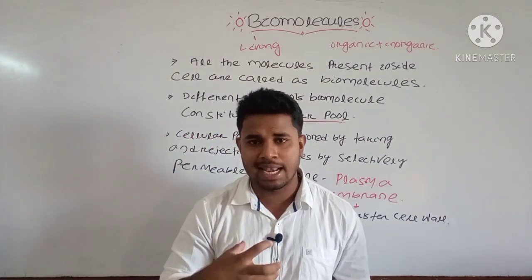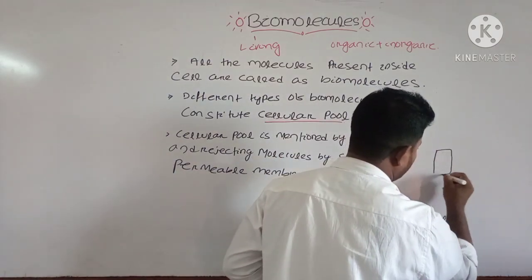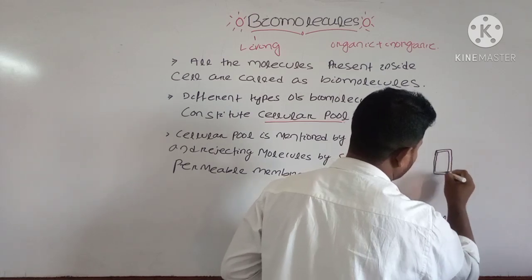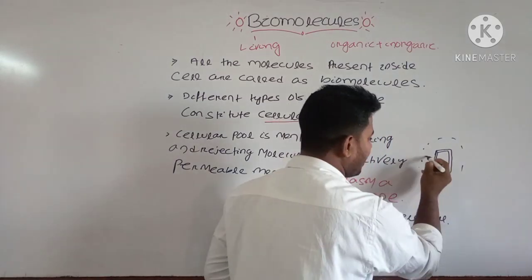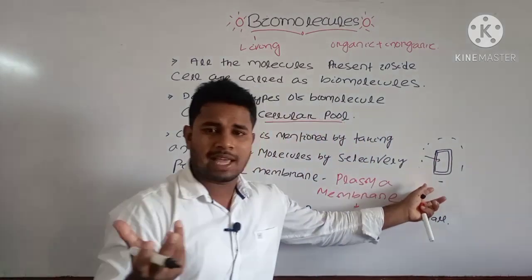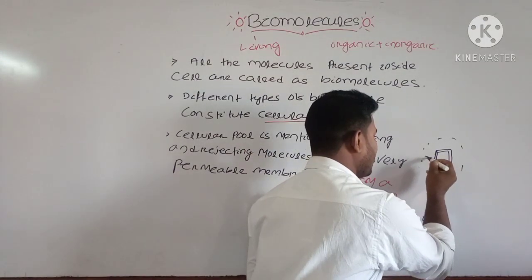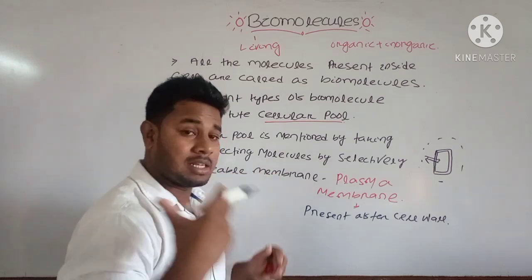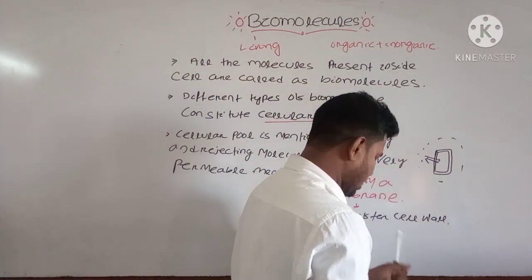Okay, and it is very important because it is selectively permeable, and most of the molecules which are needed by your cell, suppose this is the cell and it is having the cell wall, then plasma membrane is present, then the molecules which are present outside the cell that are needed by your cell will get into the cell, and the molecules which are not needed will go out, they are rejected by your cell.